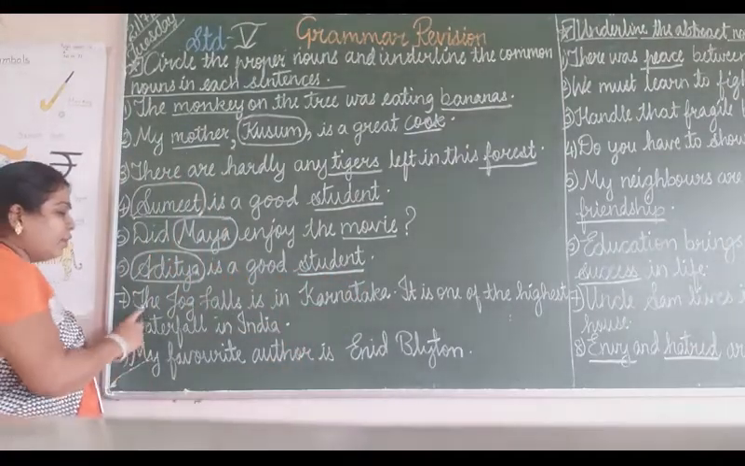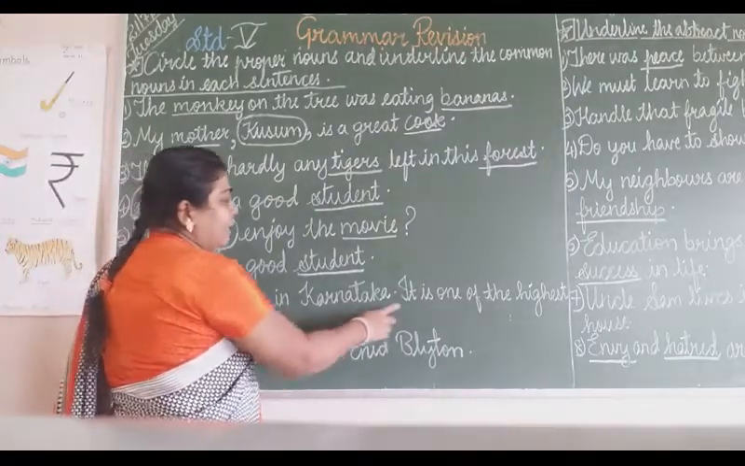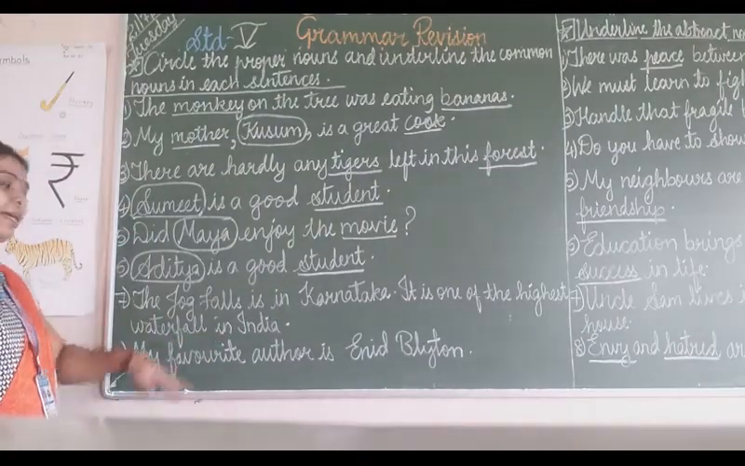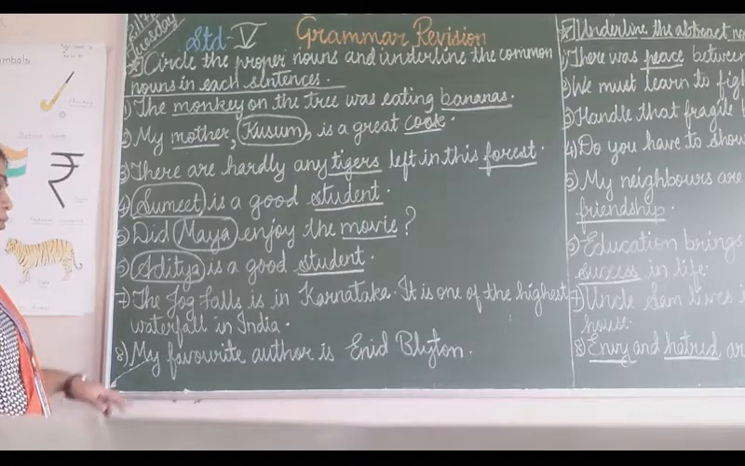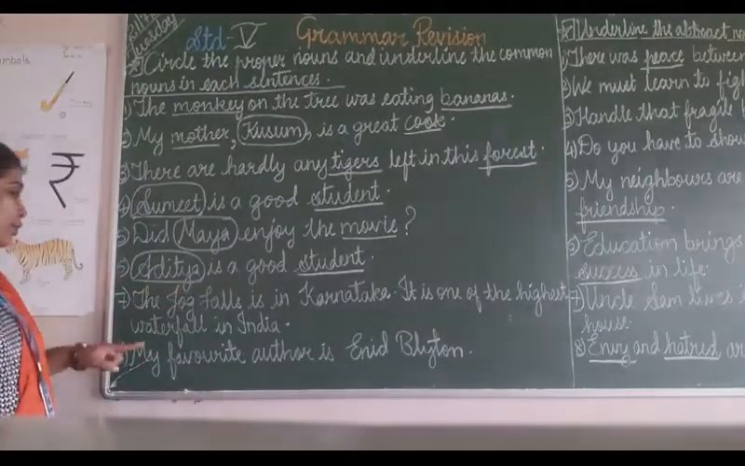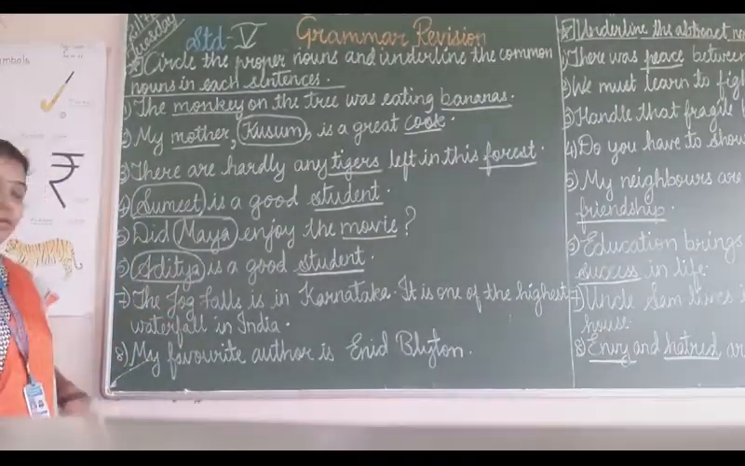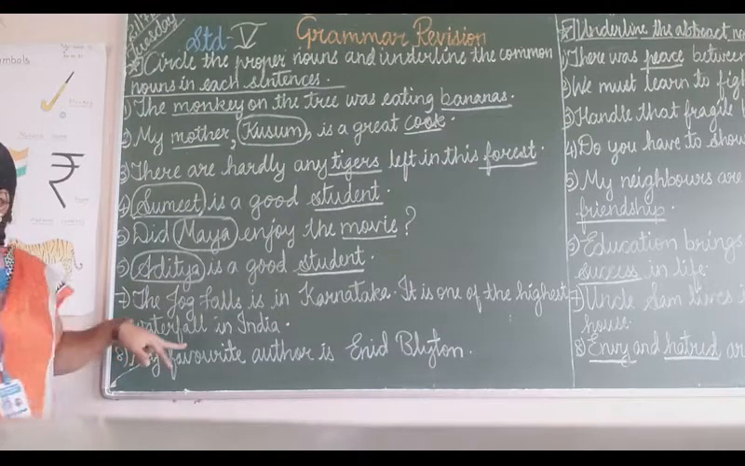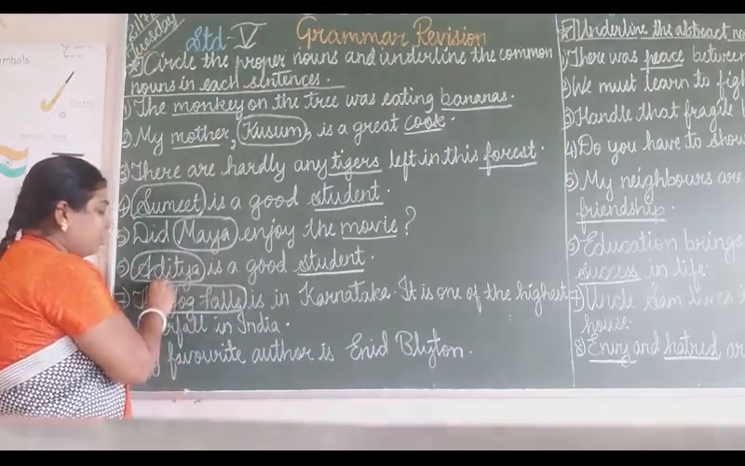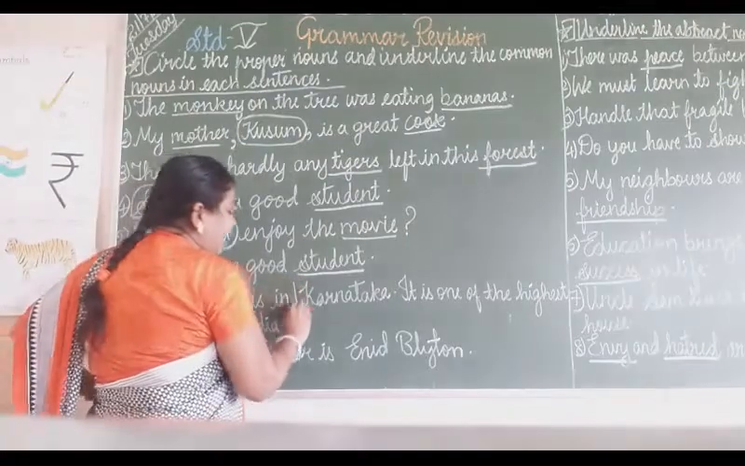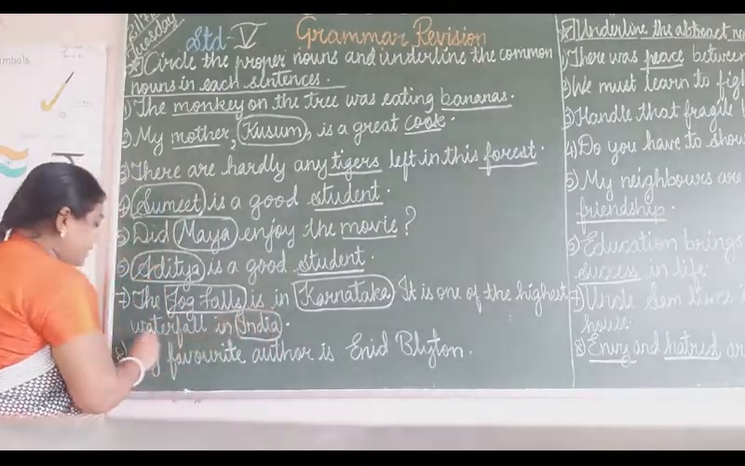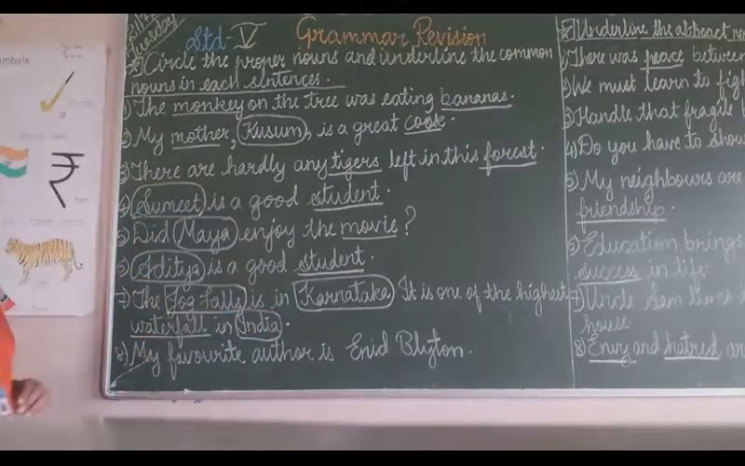Okay. Now next, the Jog Fall is in Karnataka. It is one of the highest waterfalls in India. In this sentence, if I say find out the proper noun, we can find Jog Fall, Karnataka and India. Three are there, proper nouns. And if I say find out the common noun, only one word, waterfall, is a common noun. So Jog Fall is a proper noun, Karnataka is a proper noun and India is also a proper noun in this sentence, and waterfall is a common noun in this sentence.